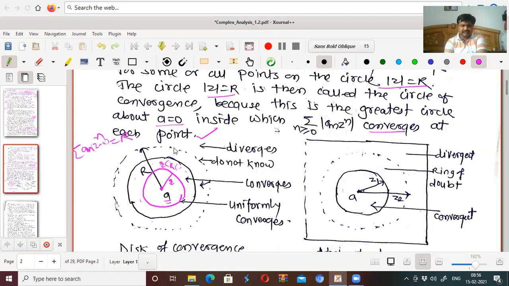And this is actually not r, but this is the r, the radius of convergence. So here, this is your r. Inside this, it converges. Again, if it is very close to the center, it converges uniformly. On this circle, we don't know, and outside this circle, it diverges. So the dotted line circle is your circle of convergence, right? Okay.